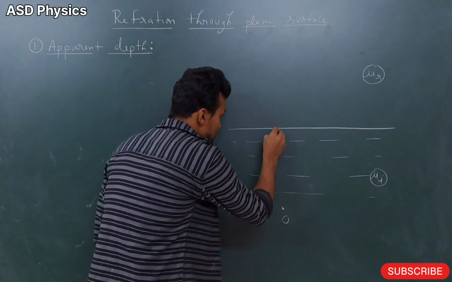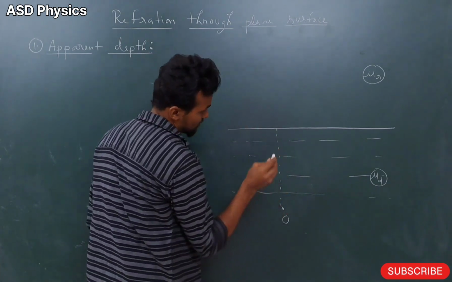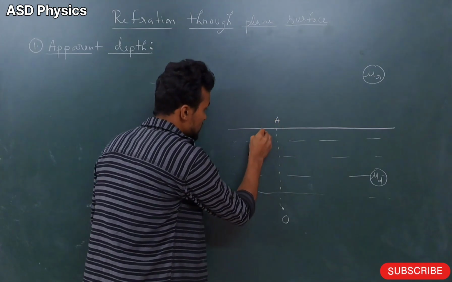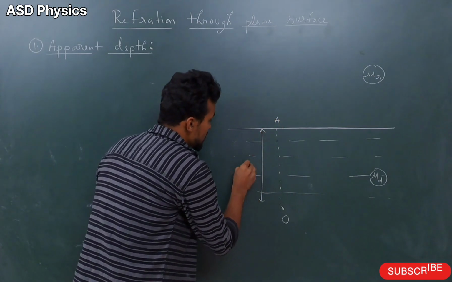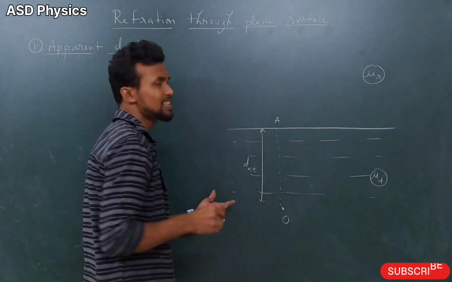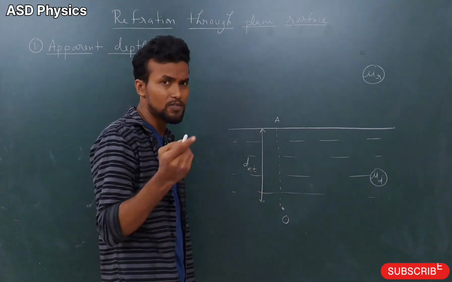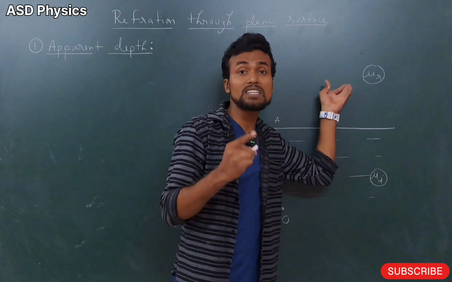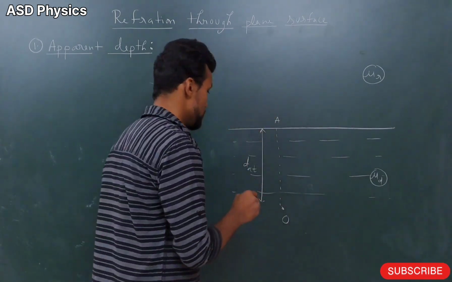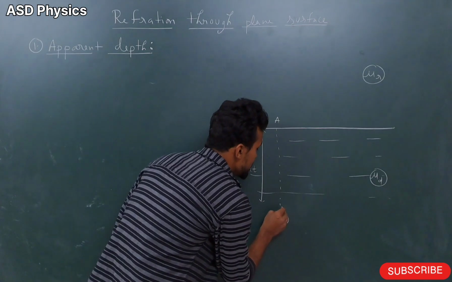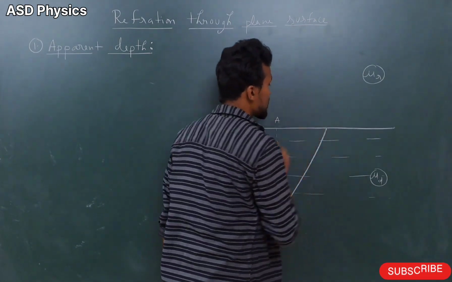And the distance of the object from the surface, we'll write here d actual. We will call it the depth, d actual. After that, our observer is in the rarer medium, and the object is in the denser medium. So one ray will travel from the object to the surface.